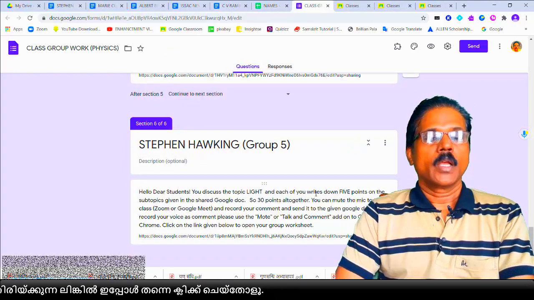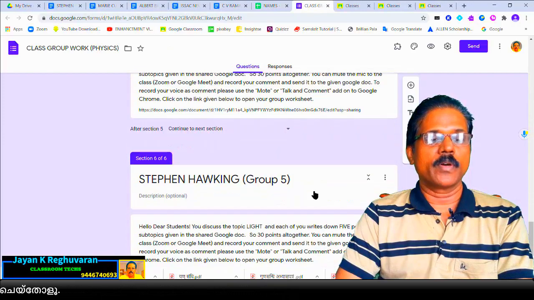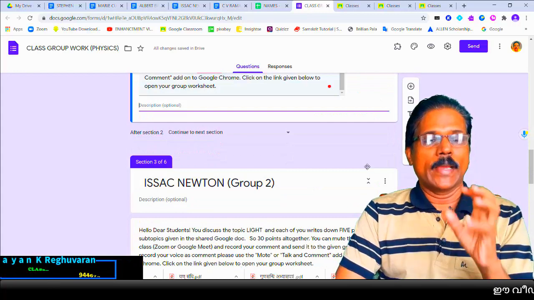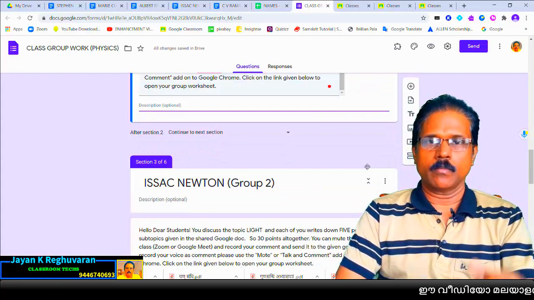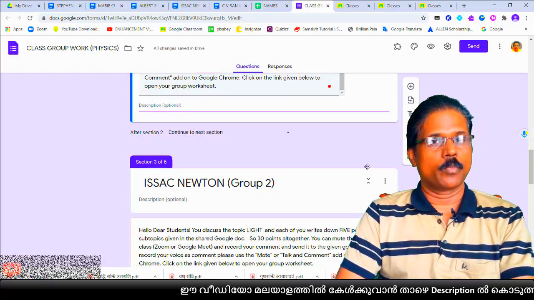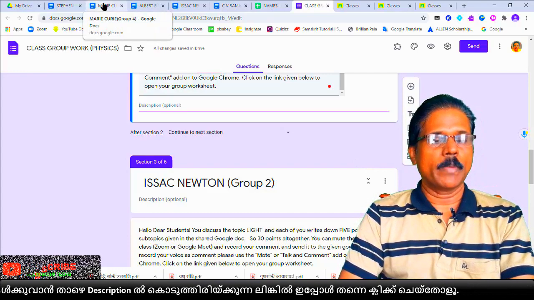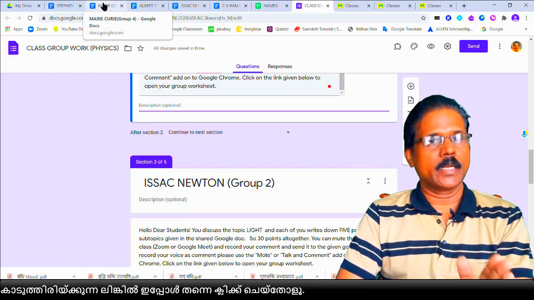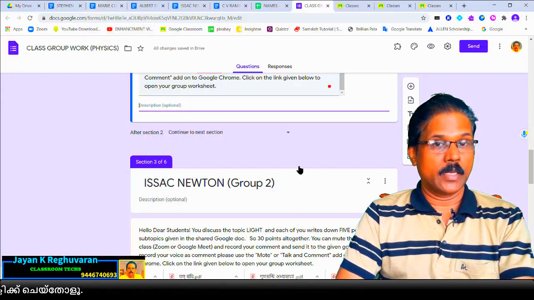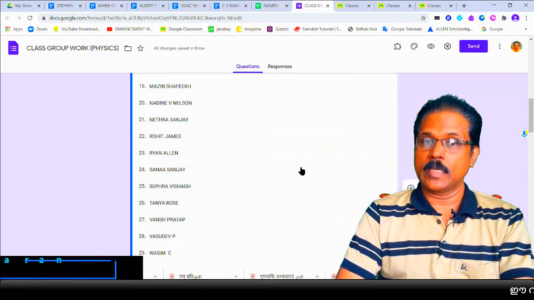Okay. Now I have made 5 sections also with the names of each group name. You can see here I have made this. When children selecting the name, they will go automatically to their group, and that we have to do now. How to make the children into a group, that we are going to do. So please listen carefully how to make this group. Children don't know in which group they are going to.